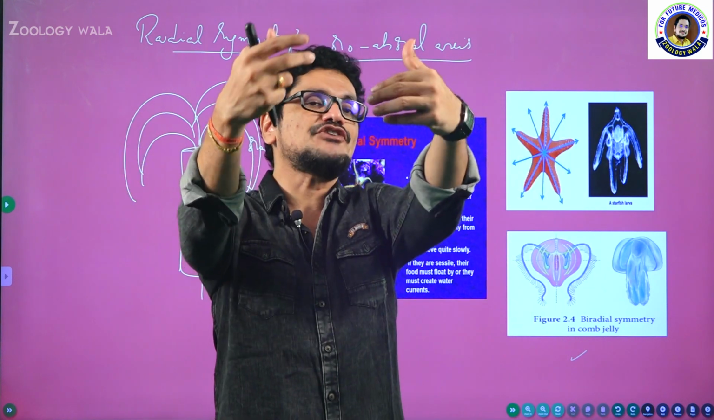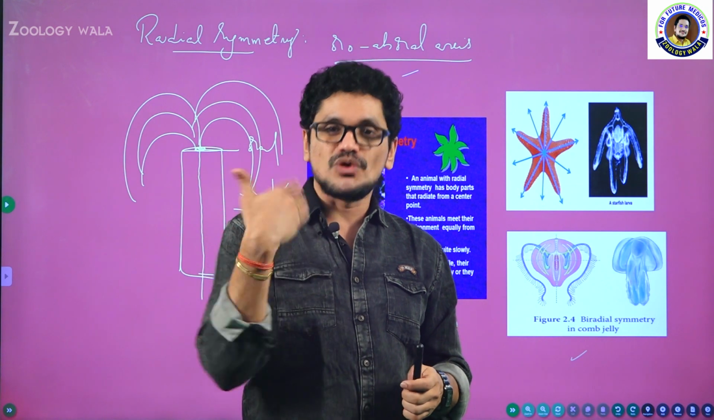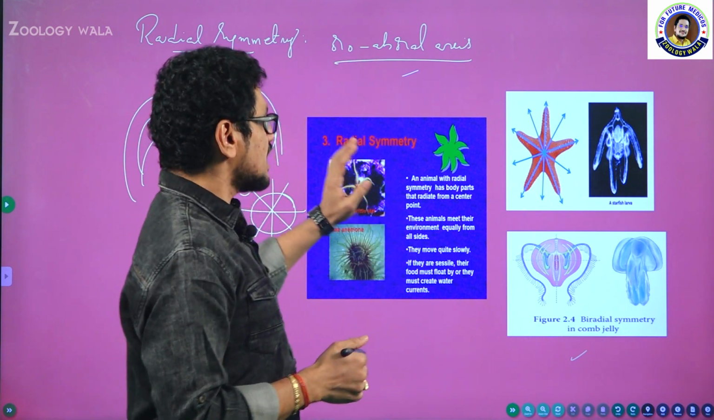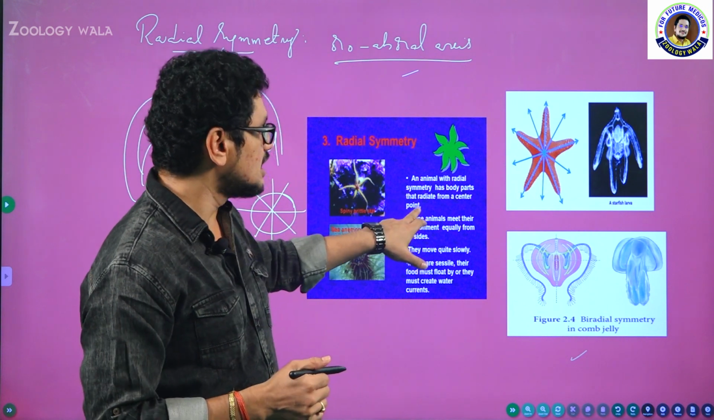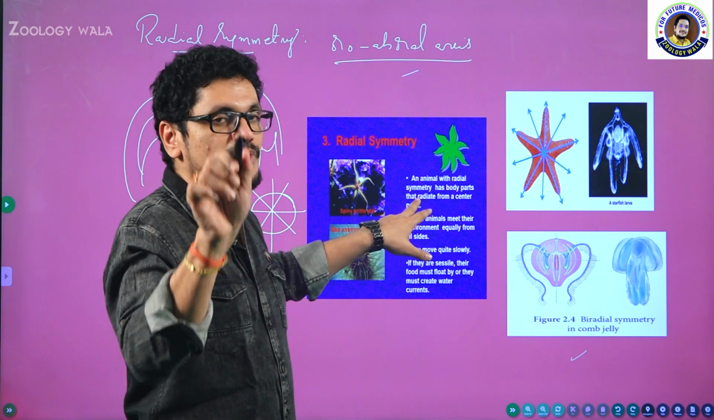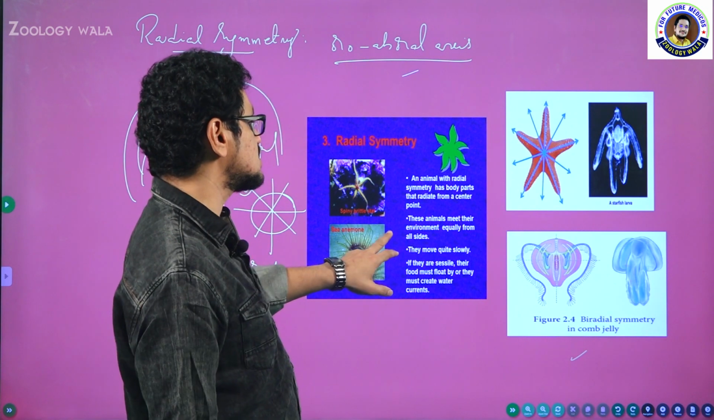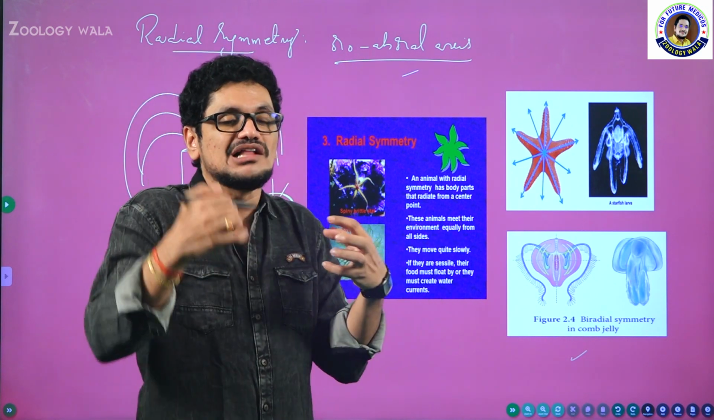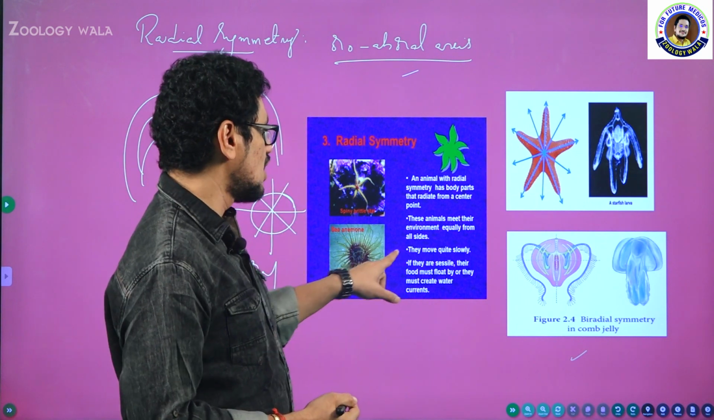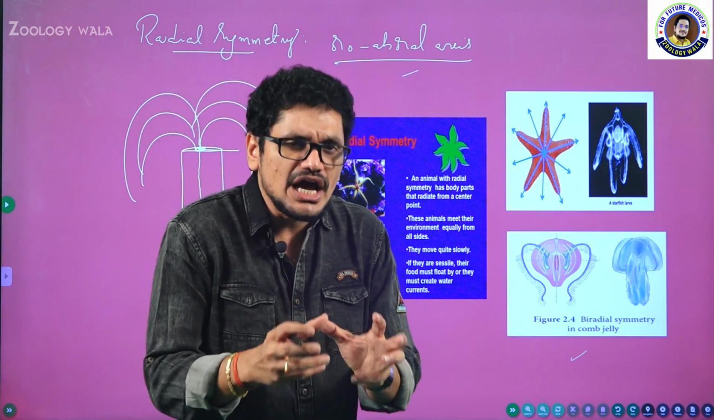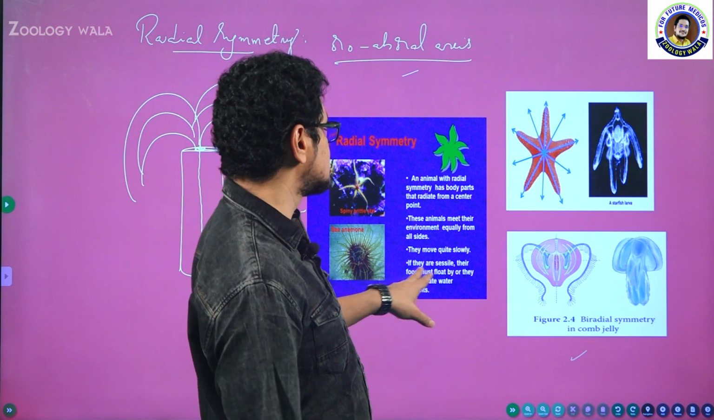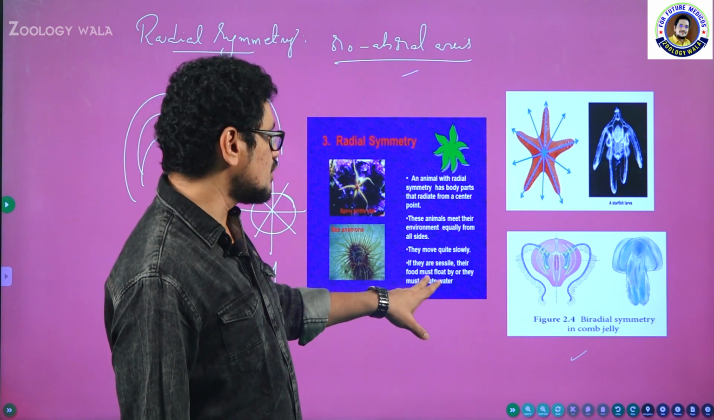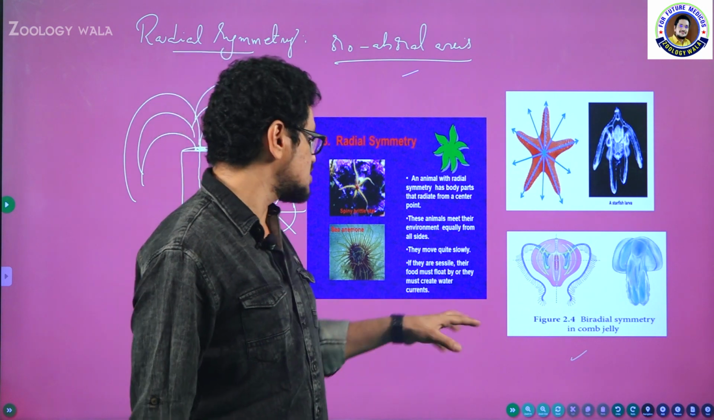So then after perceiving, the animal will show its own adaptation in order to protect itself or in order to take the food material. So in radial symmetry, the point you have to remember, center point means through the oroboral axis, and these animals meet their environment equally from all sides. That's what I told just now. So they move quite slowly, or are slow moving, or sluggish animals, and they may be sessile also, or their food must float by, or they must create water currents.